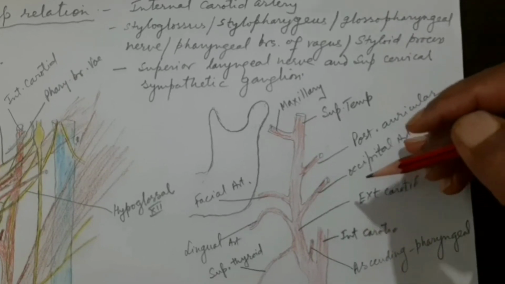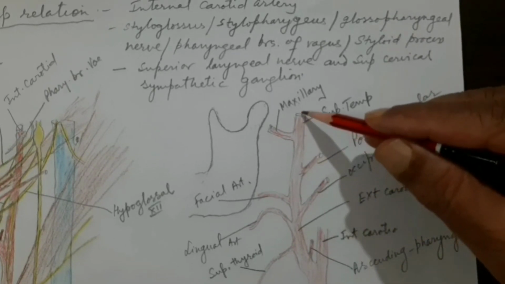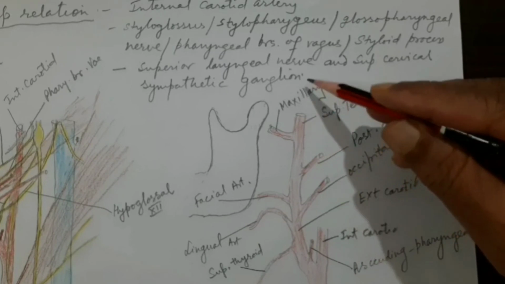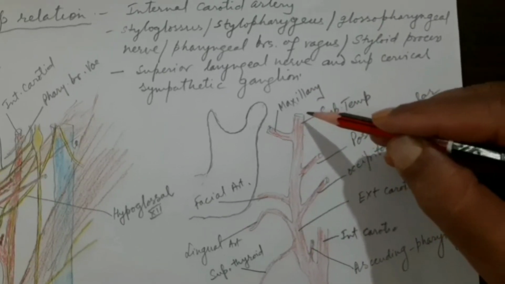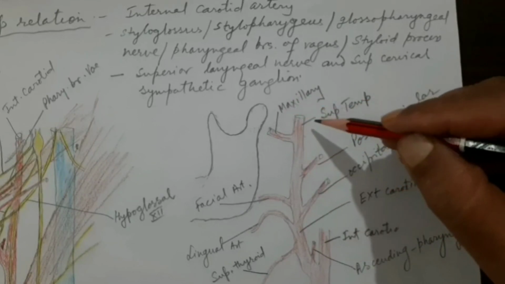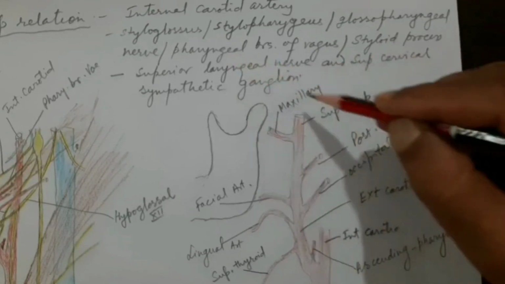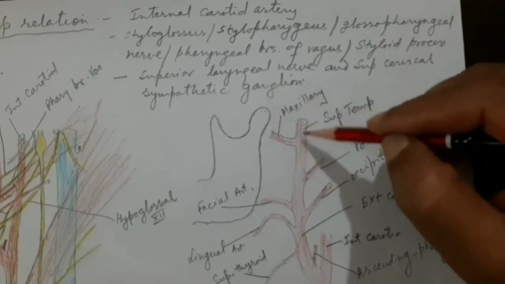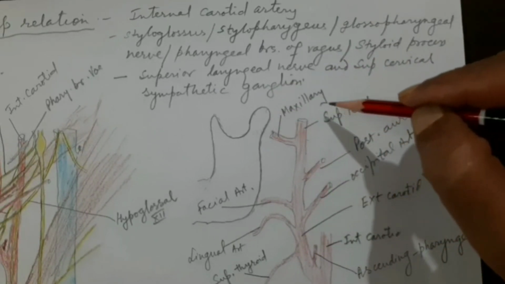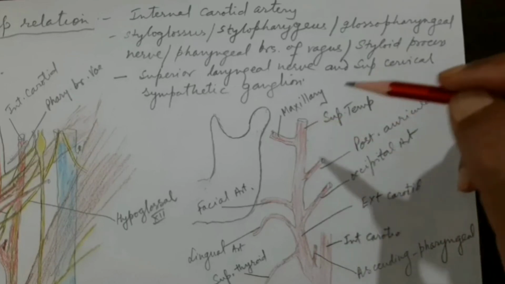The superior temporal will go up into the temporal region, where it will divide into two branches, a frontal and a parietal. The frontal will go forward and the parietal will go upward.